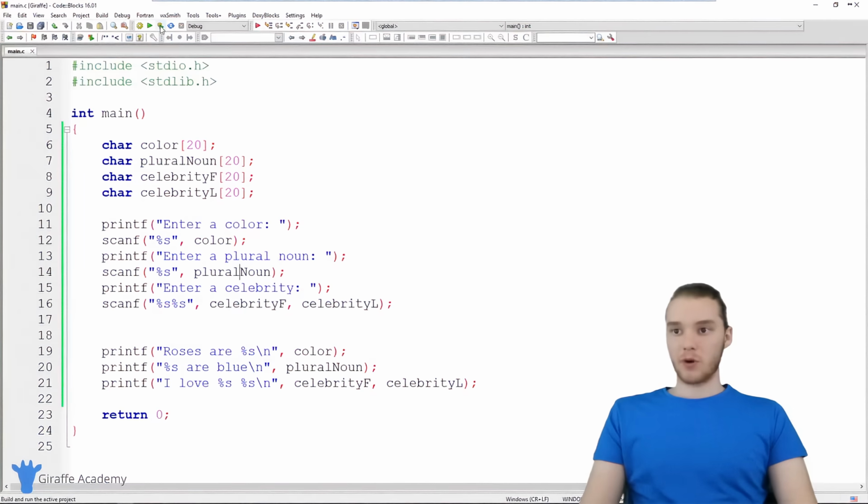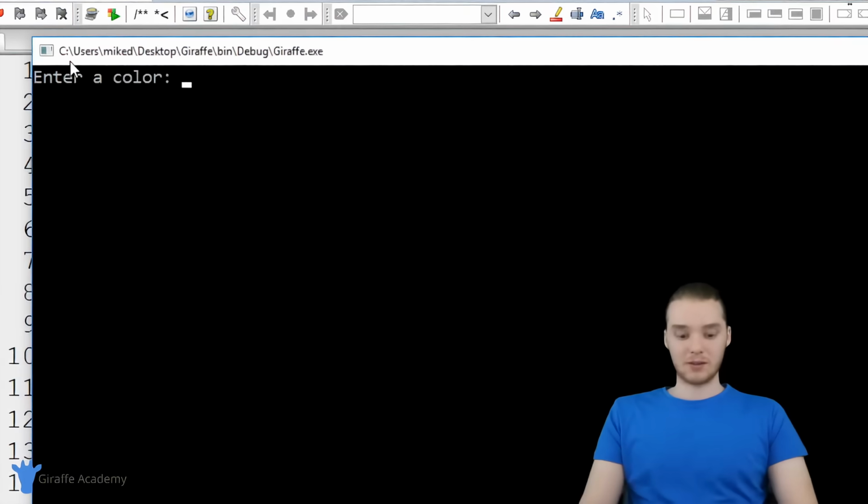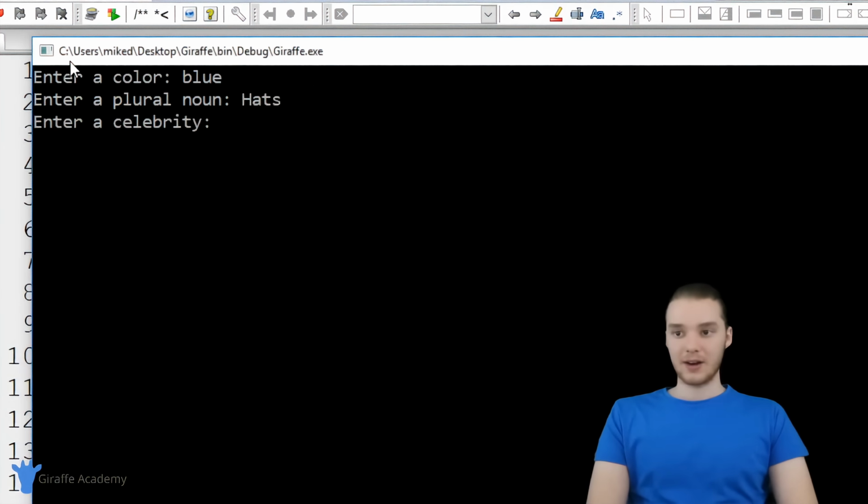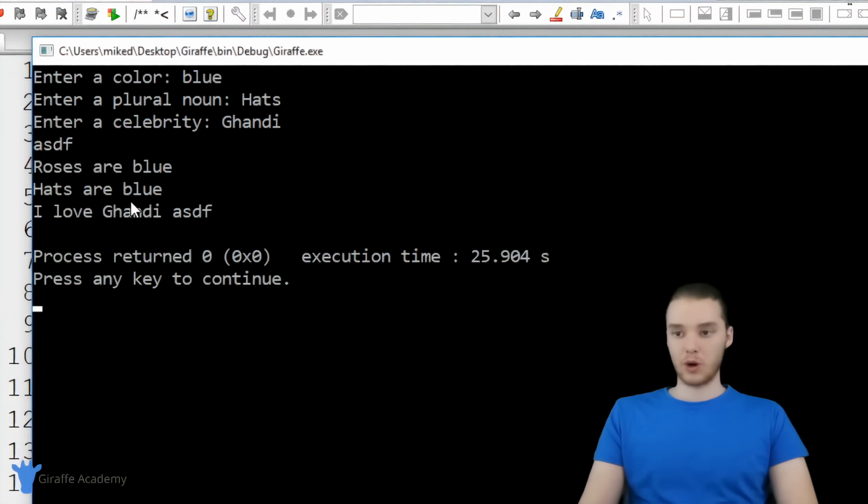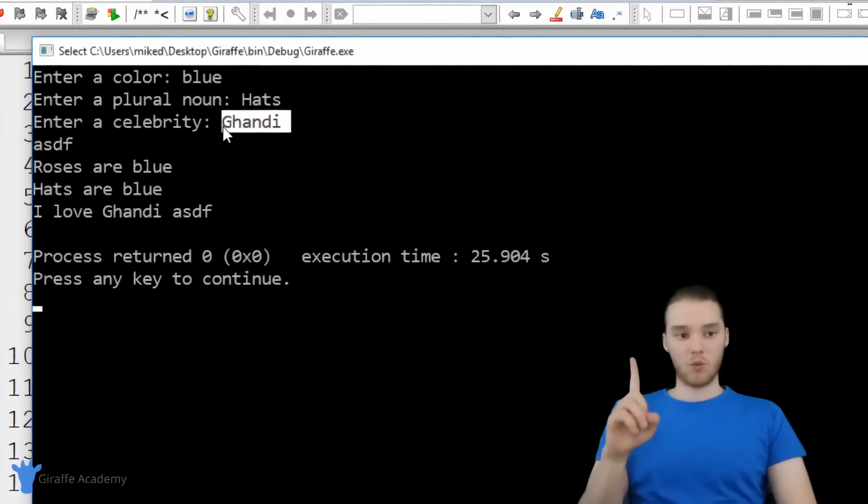Now, here's the thing about this program though. If I wanted to enter in a celebrity who only had one name, the program actually isn't going to be able to handle that. So if I said like hats, and down here if I said like Gandhi and I click enter, you'll notice that it's still waiting for me to enter in a last name, right? So I can enter in something here and then the program will work, but it was waiting for me after I entered in just that one name.